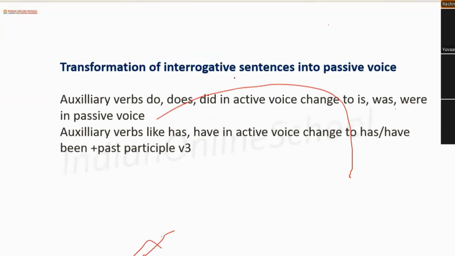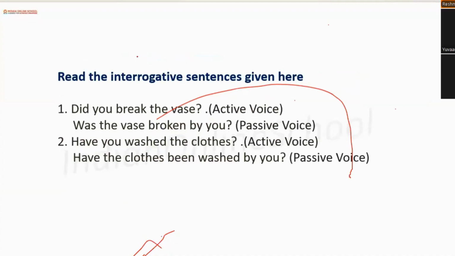Transformation of interrogative sentences into passive voice. Auxiliary verbs do, does, did in active voice change to is, was, were. Auxiliary verbs like has, have in active voice change into has or have. I'll show you how. Like, did you break the vase? Whenever it is not a command but a question, if there is a did word or do, we will just convert it into an auxiliary word. If it is did, it will be was. If it is do, it will be is, depending on the tense.